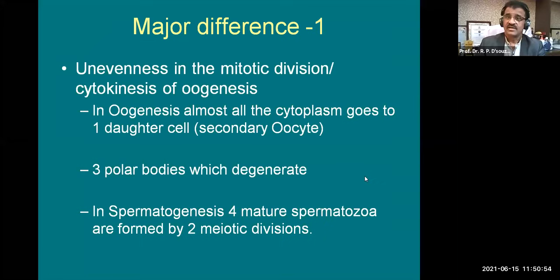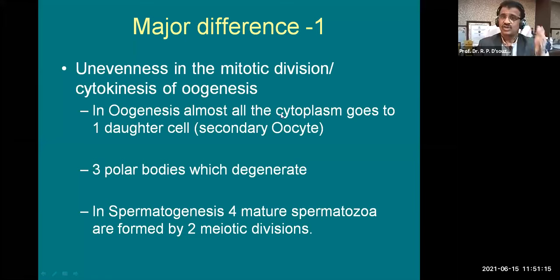Now, what is the major difference between spermatogenesis and oogenesis? There is unevenness in the cytokinesis of oogenesis, meaning cell division in oogenesis. And what is that?